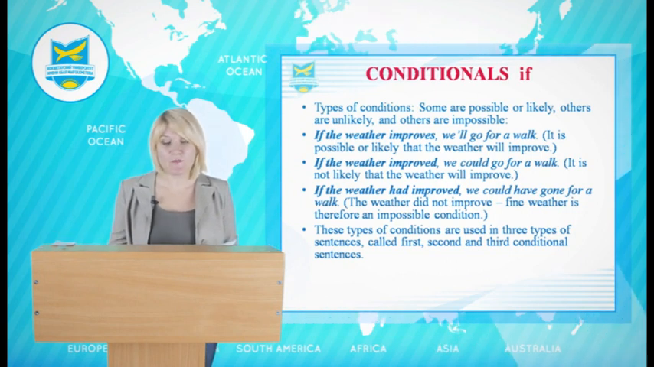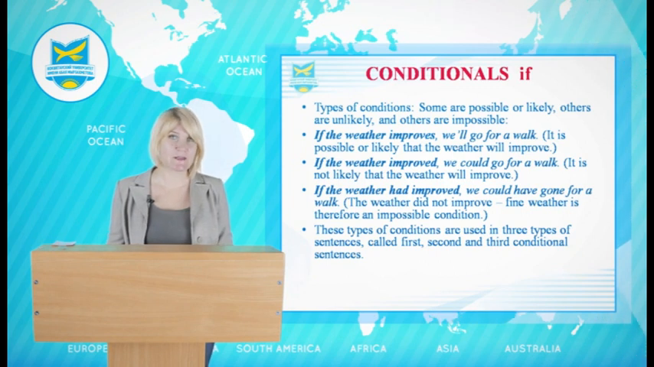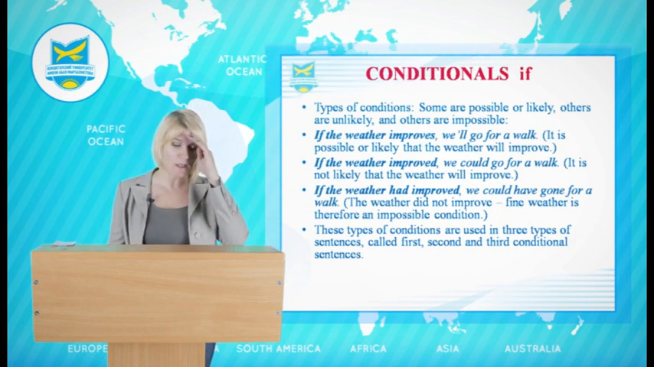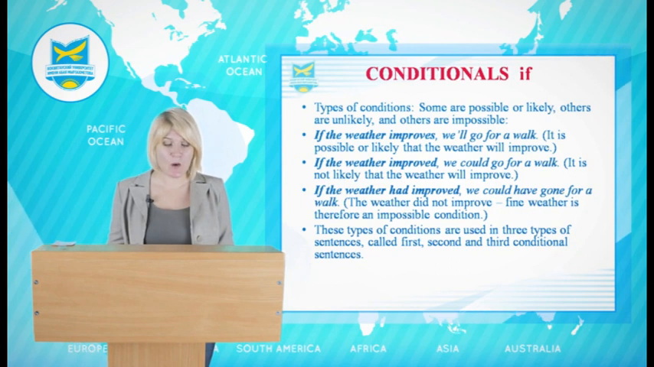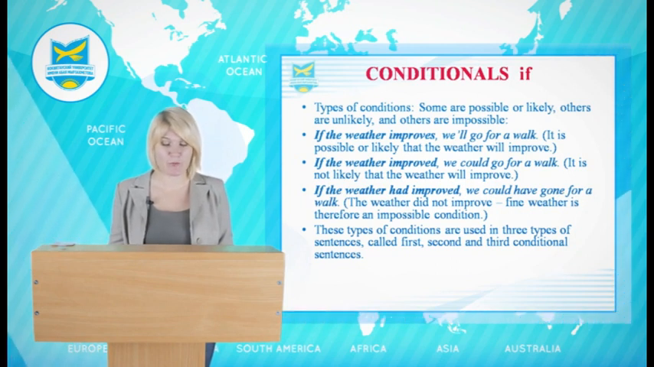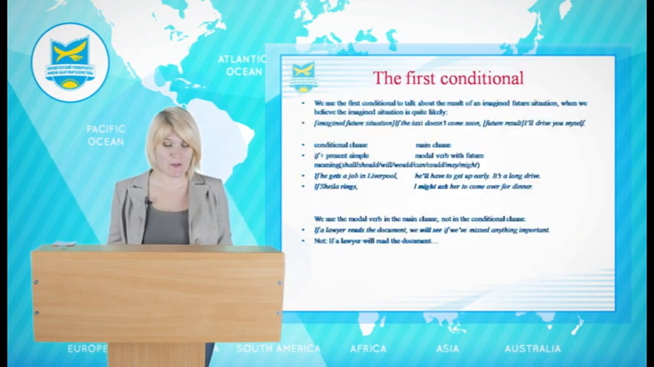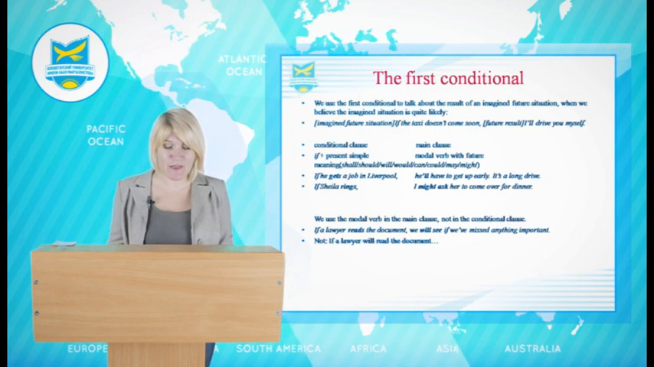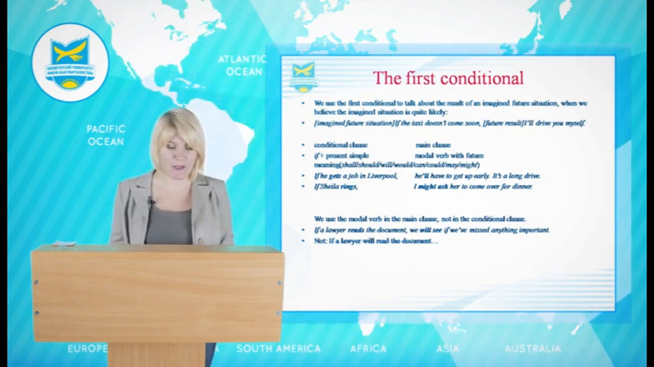Now let's speak about the second conditional. We use the second conditional to talk about the possible result of an imagined situation in the present or future. We say what the conditions must be for the present or future situation to be different. Example: if people complained, things would change. It means people don't complain at the moment.